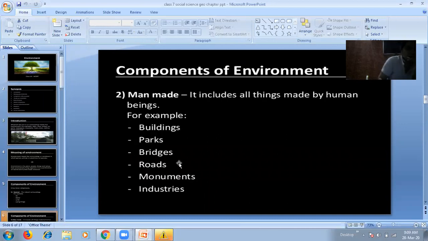Now, next we have to study the human environment. Human environment includes individual, family, community, religion, educational, economic, and political situations.